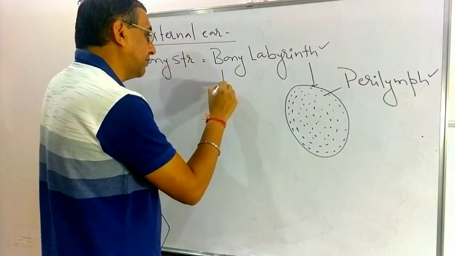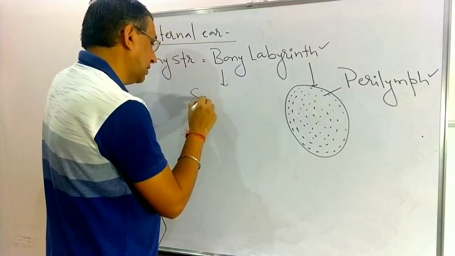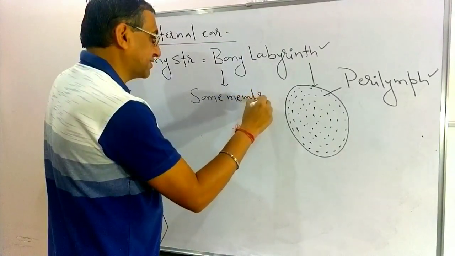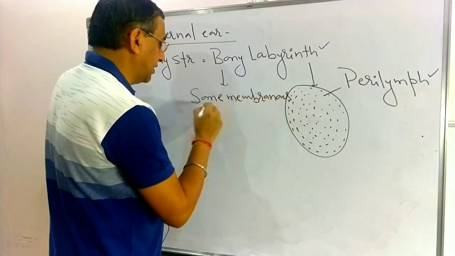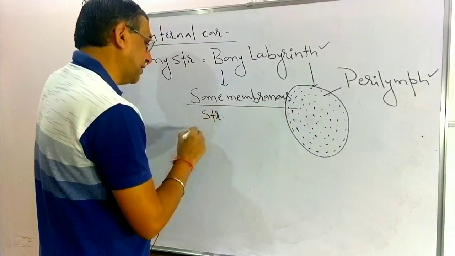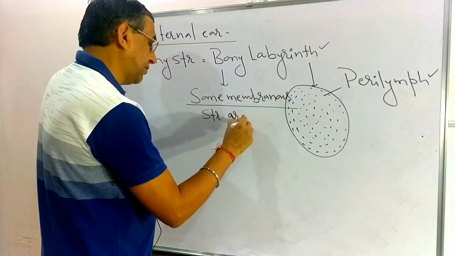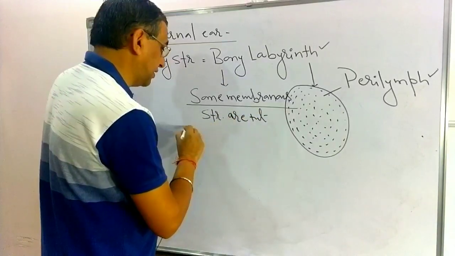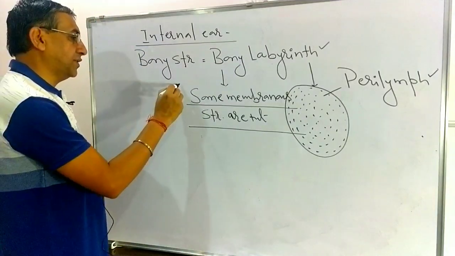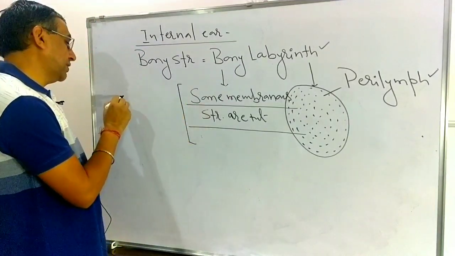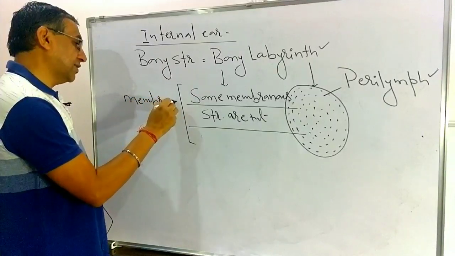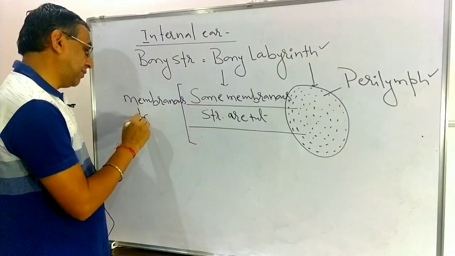In the bony labyrinth, some membranous structures are present, which are collectively known as the membranous labyrinth.